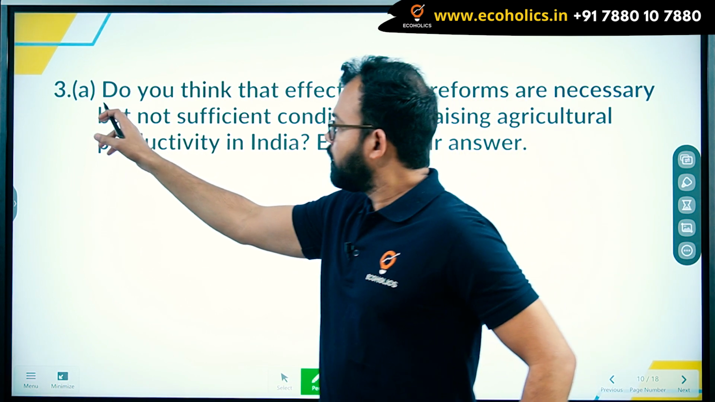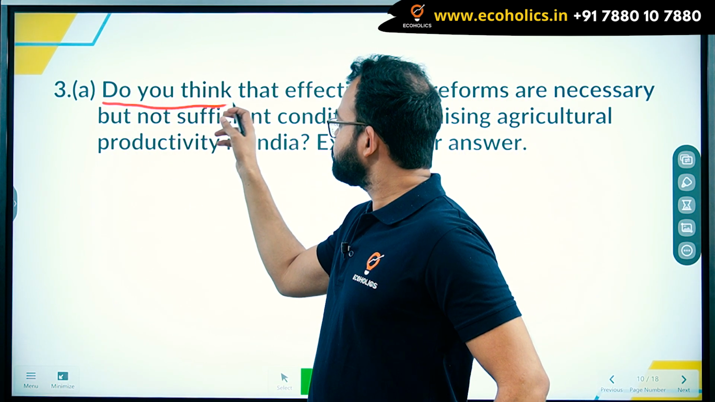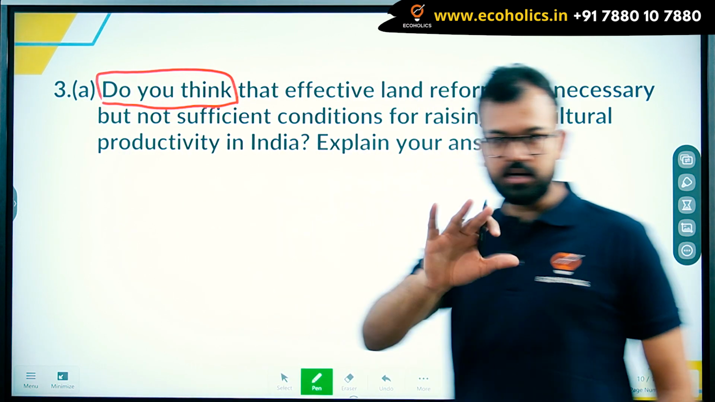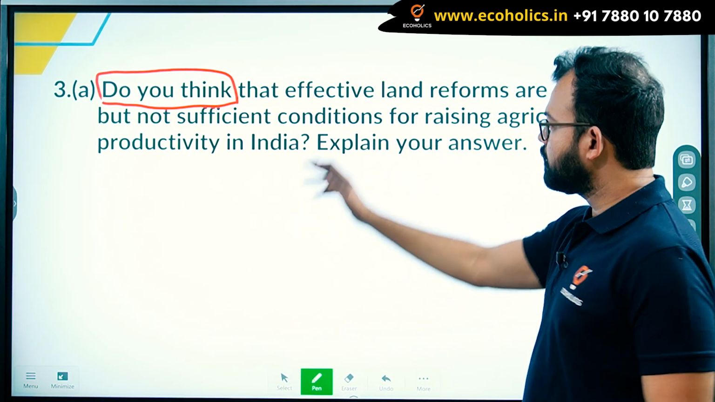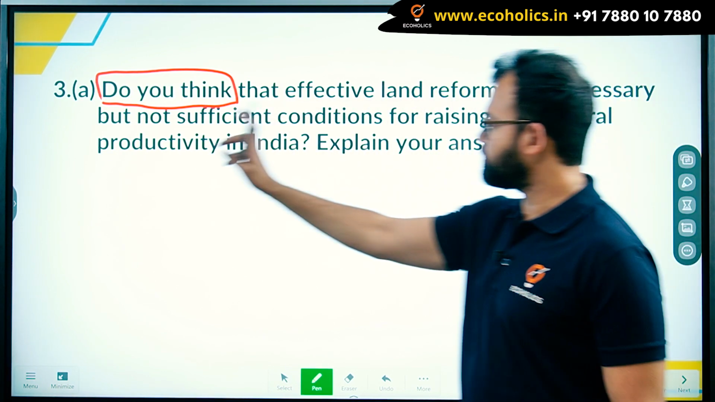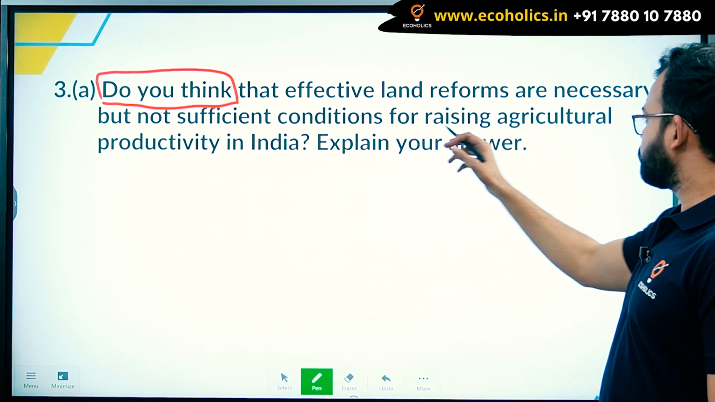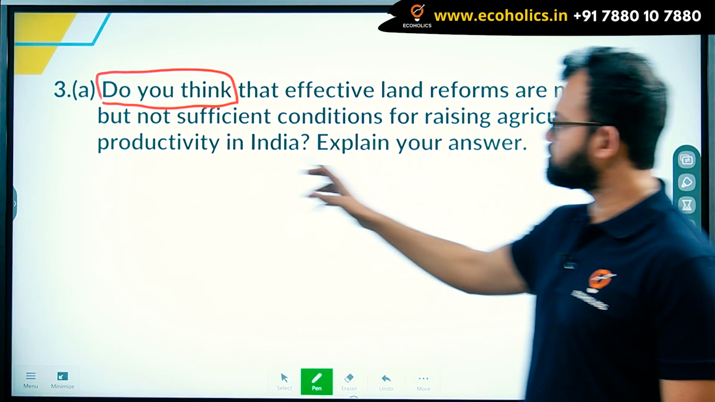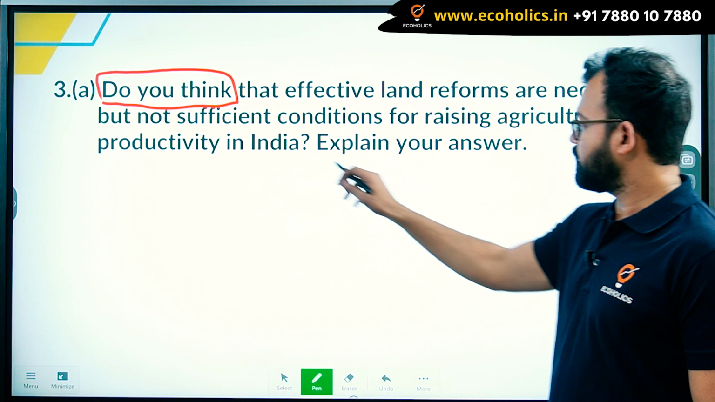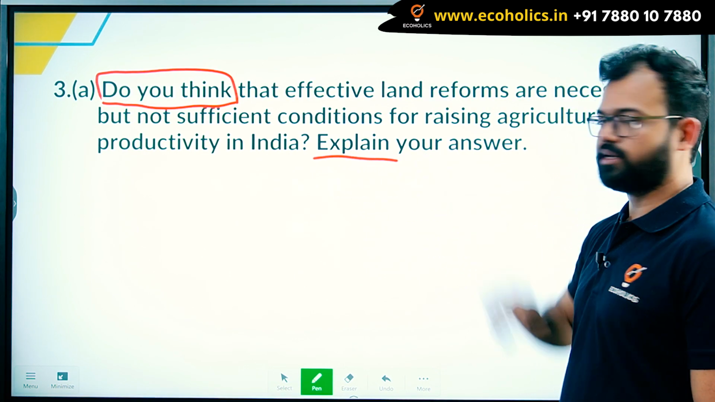As I have explained in the previous video, "Do you think" is a directive which gives direction: what to write, how to write. Do you think that effective land reforms are necessary but not sufficient condition for raising agricultural productivity in India? Explain your answer. Another directive is "explain".